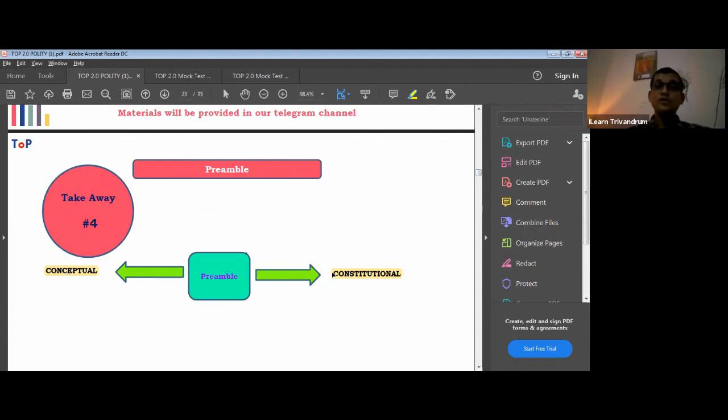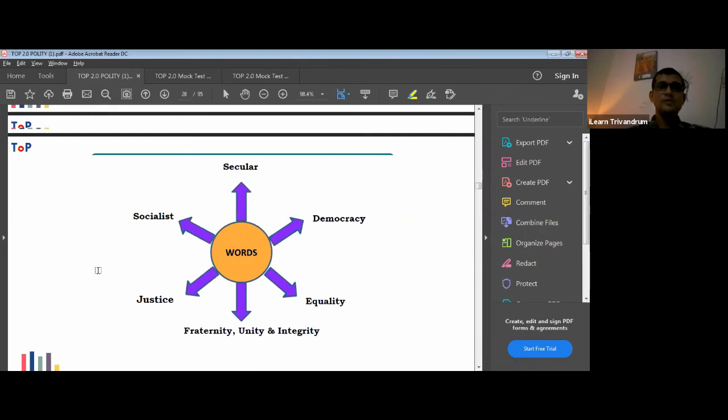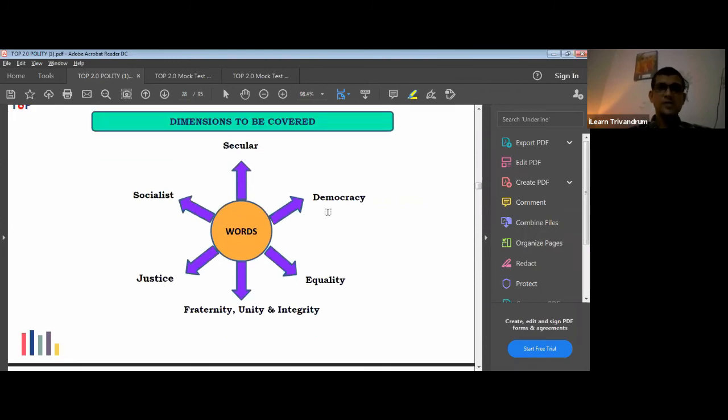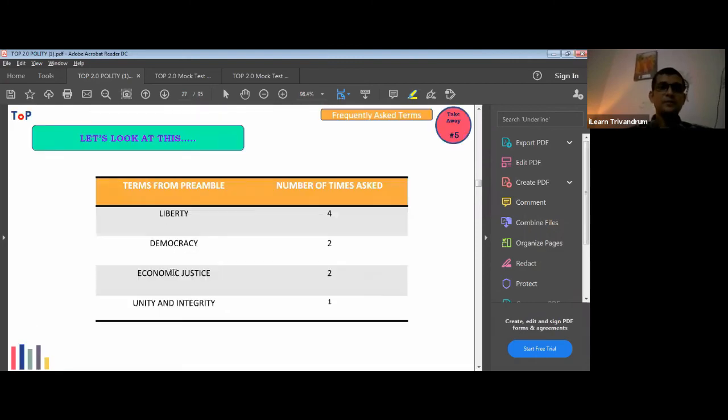Constitutional means you should know all the content in the preamble. Conceptual means you should know the purpose of the preamble, how and why it was designed, and the importance of all the terms mentioned in it: socialist, secular, democracy, equality, fraternity, unity, integrity, justice, liberty. All these terms must be very well known.